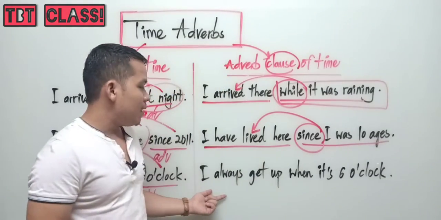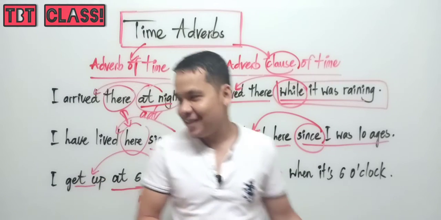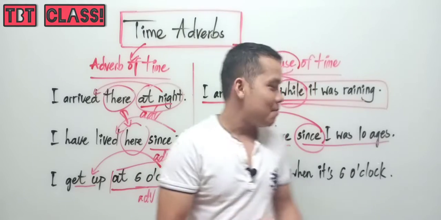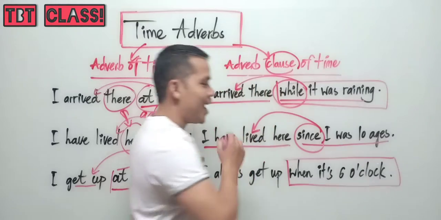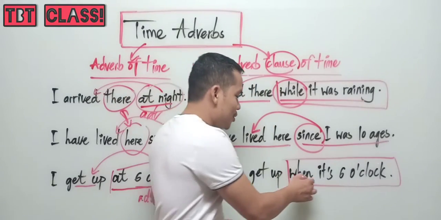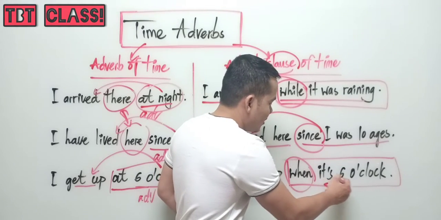Another one: I always get up when it's 6 o'clock. You see, in the earlier one I used only a phrase, the prepositional phrase at 6 o'clock, but this one I use a sentence, a dependent clause, an adverb dependent clause. You can see the subordinator or conjunction when, and then a subject and a verb here.